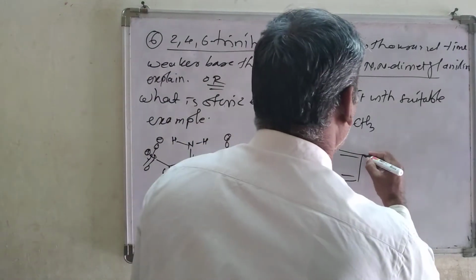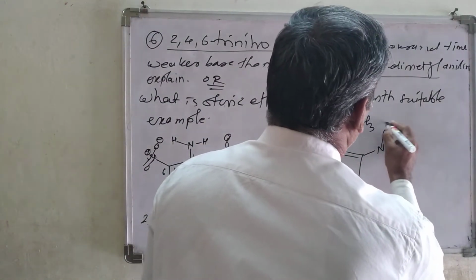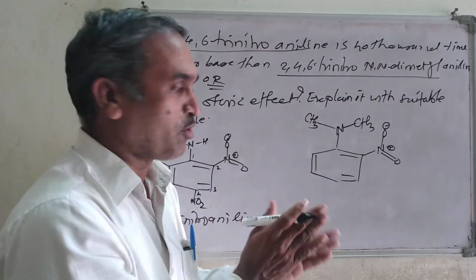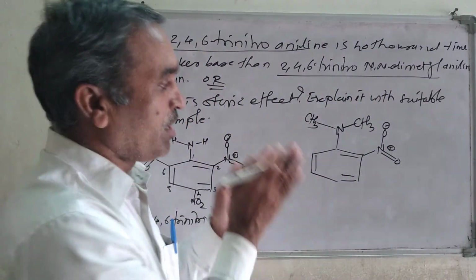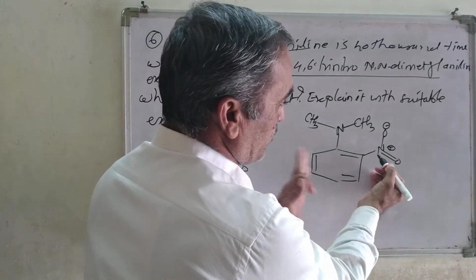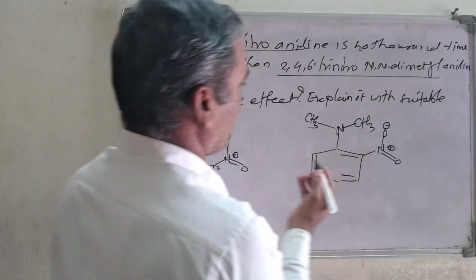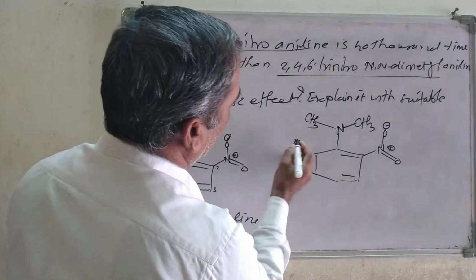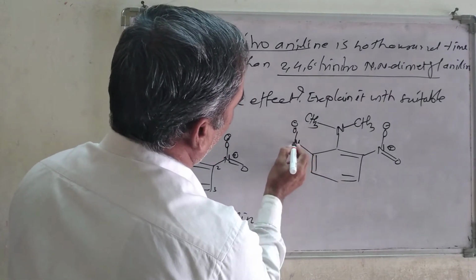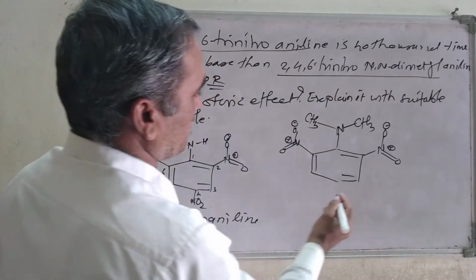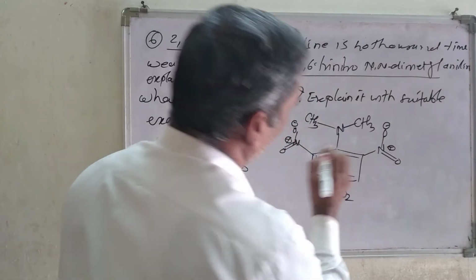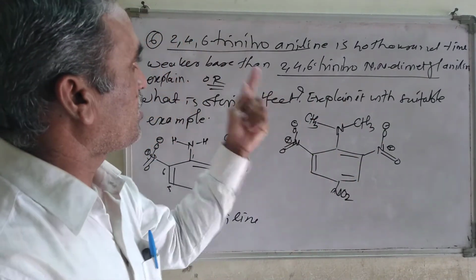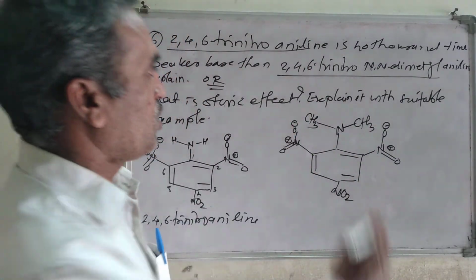Look at the ortho position, there is again a nitro group, double bond O, positive. Why am I putting a positive charge on the nitrogen atom? Because that nitrogen atom has 4 bonds, 1, 2, 3, 4. That's why I am putting a positive charge over there. Then N, O minus, and then double bond O, positive charge here, and here is NO2.